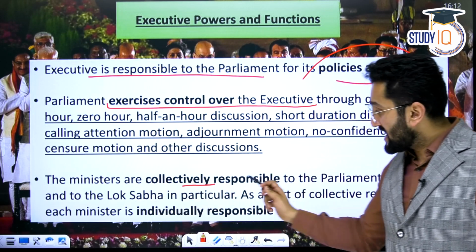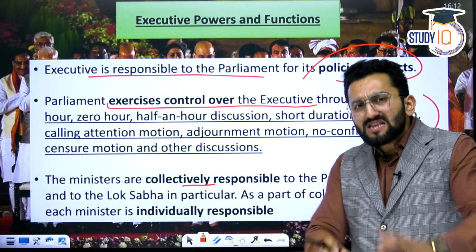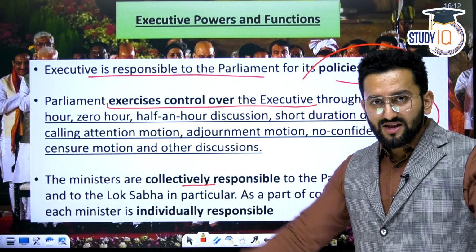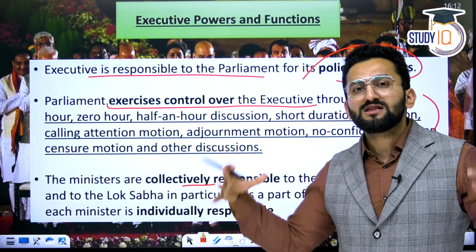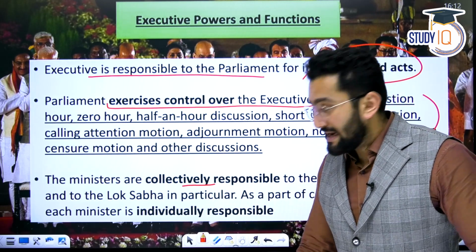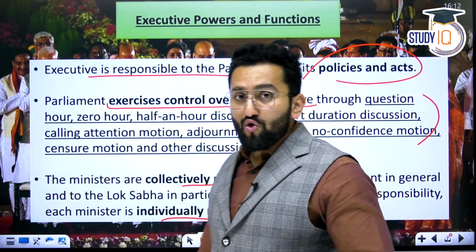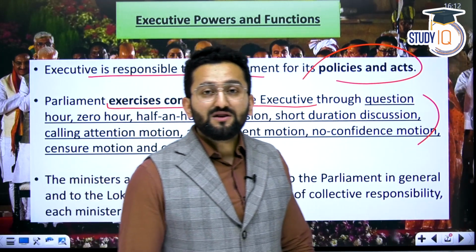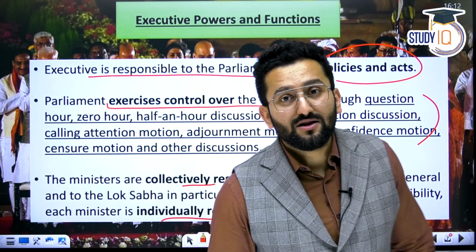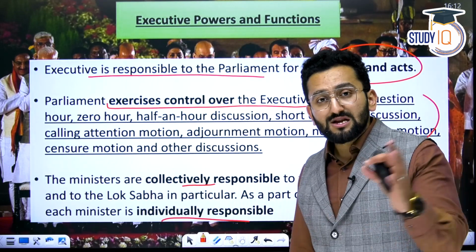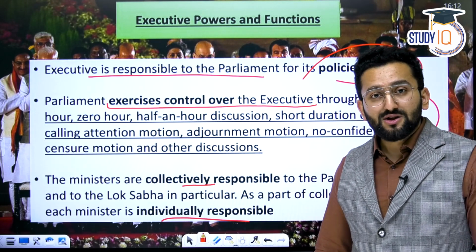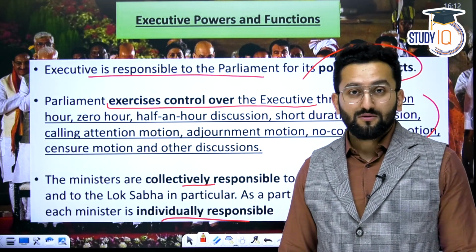These ministers are collectively responsible to Parliament and specifically responsible to Lok Sabha because they need to have majority support in Lok Sabha, right? As well as they are individually responsible. I told you about the censure motion which can be leveled against an individual minister, right? So it means you can ask a question from a specific minister and the minister has to answer you, right?